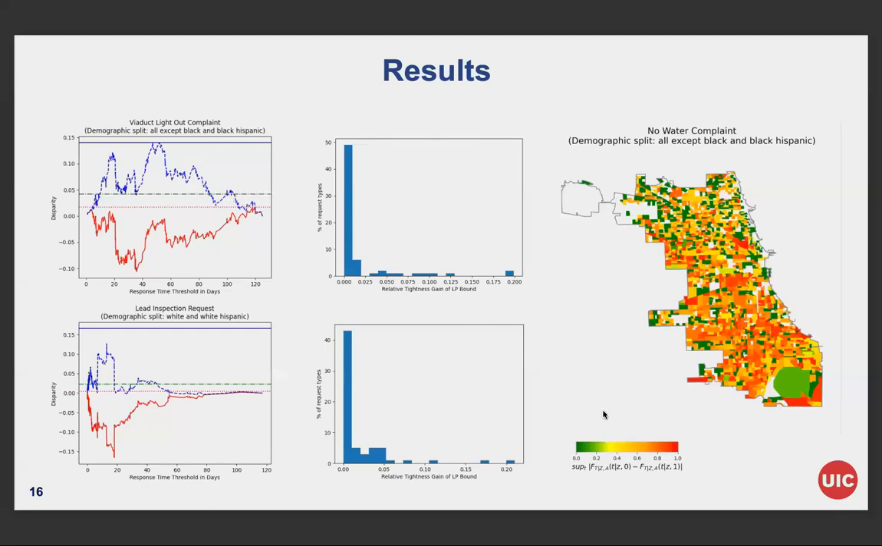So we have the disparity on the block level. In this Chicago map, we draw a heat map of demographic disparity for the no water complaint request type. The blocks are colored from green to red in order of increasing disparity. We can see that there are certain amounts of red blocks that have high disparity even under the best coupling.